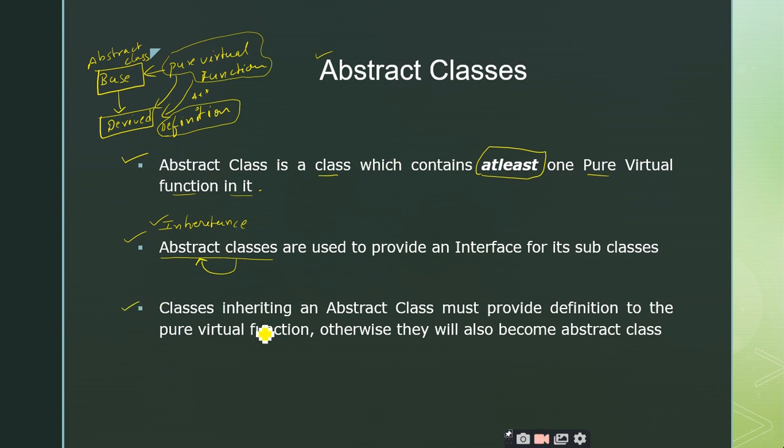So classes inheriting an abstract class must provide the definition to the pure virtual function. What happens if it does not provide any definition to this pure virtual function? As we have discussed, that particular derived class also becomes an abstract class. So these are a few important points you should keep in mind regarding abstract classes. Is it clear up to this point?